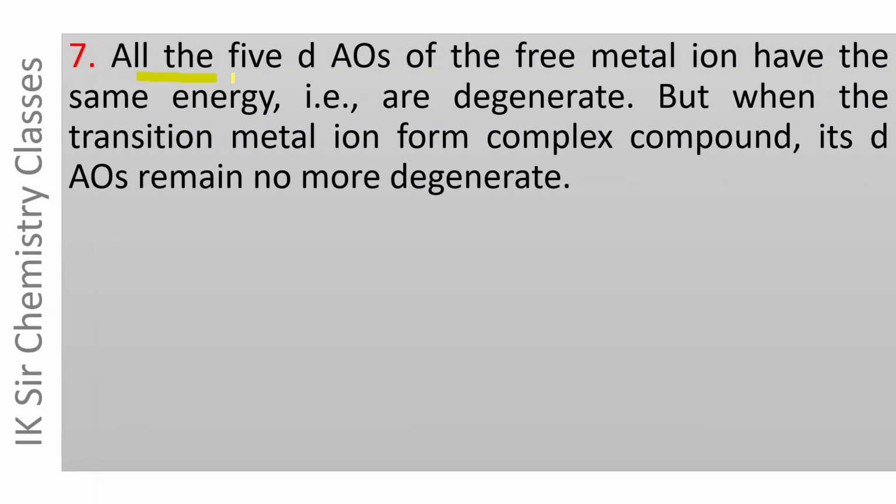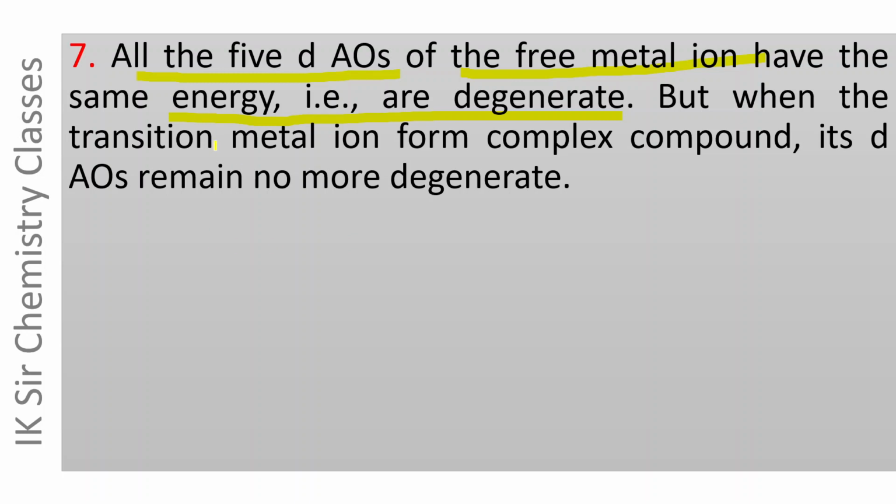All the 5d atomic orbitals of the free metal ion have the same energy, that is, they are degenerate. In free transition metal ion, the 5d atomic orbitals present in the valence shell have the same energy, and thus they are degenerate.